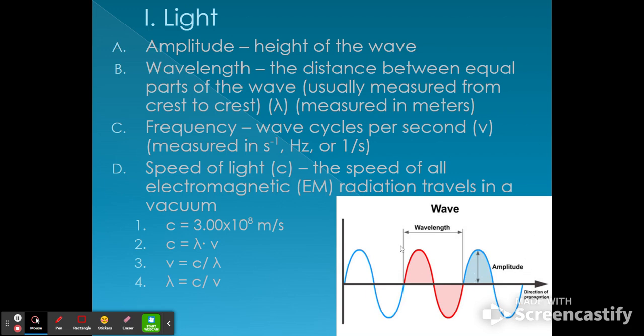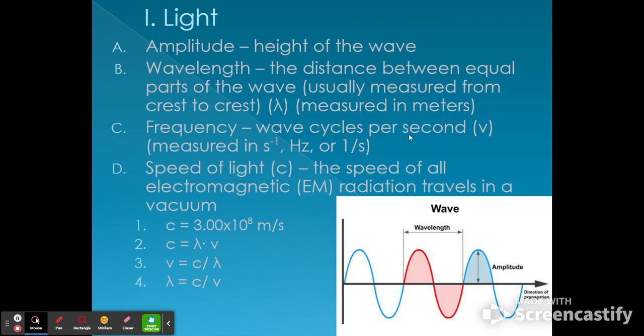Wavelength is the distance between equal parts of a wave, usually measured from crest to crest or trough to trough, but it's just any two parts of the wave that are the same. So here it's as it's going up, crossing the direction of propagation till the next one. Wavelength is given the variable lambda, and it's measured in meters.